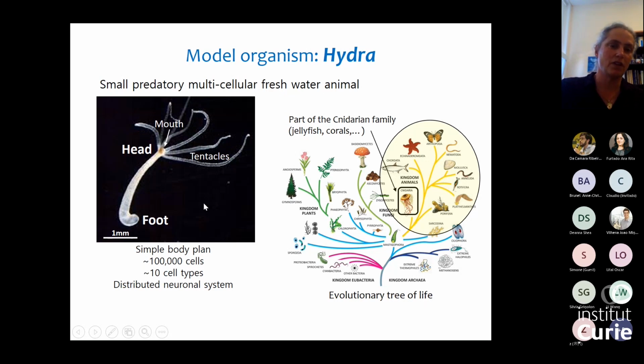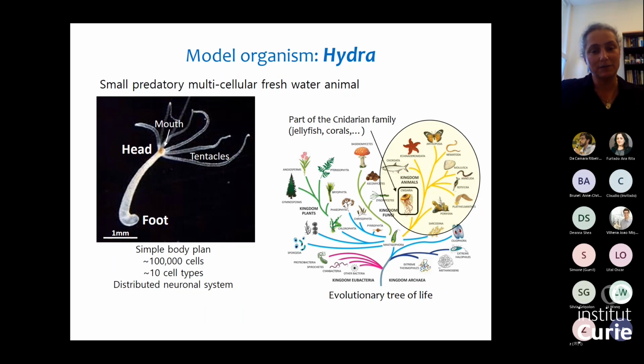It has a very simple body plan. It basically has a single axis with a foot on one side and a head on the other side. On the head, there's a mouth at the tip of the head, and then there are these tentacles which it uses to catch its prey. It has about 100,000 cells, about 10 different cell types.